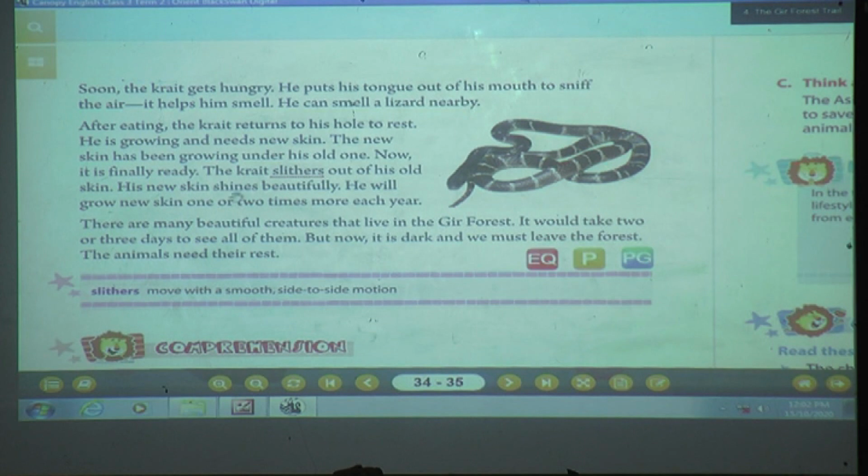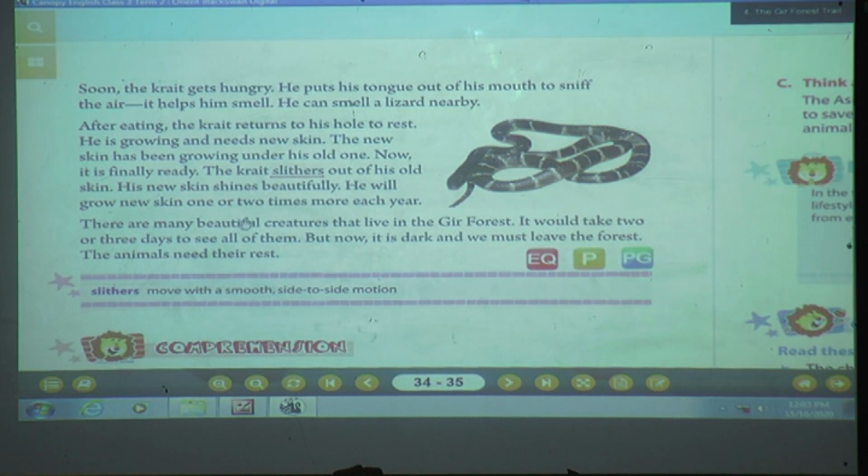His new skin shines. Yes, when we bring something new, it will shine automatically. So here also our snake's new skin is shining beautifully. He will grow new skin 1 or 2 times more each year. Every year he will shed his skin 1 or 2 times.